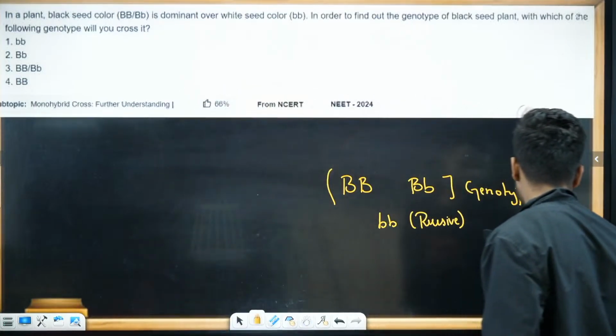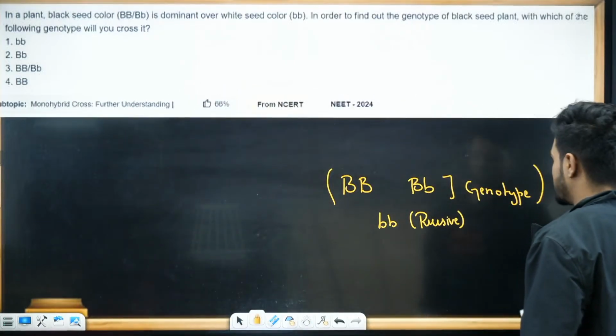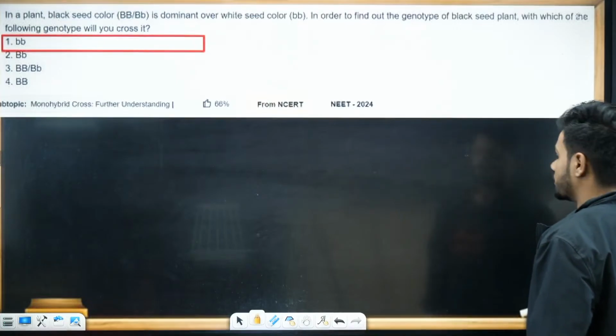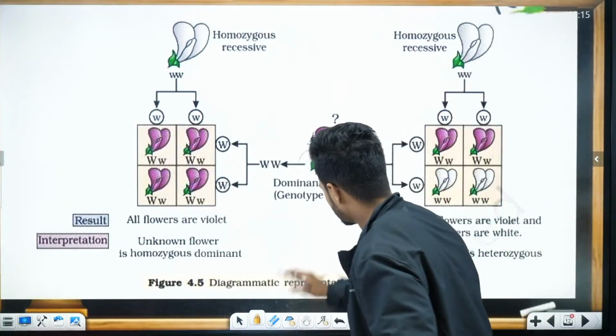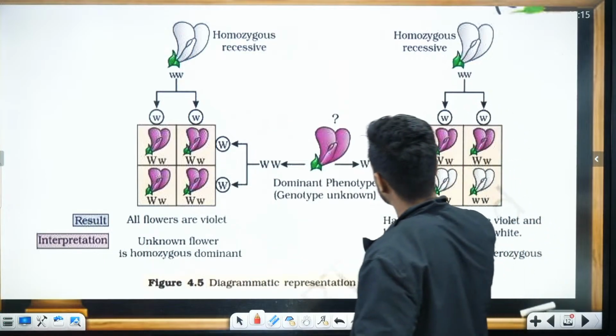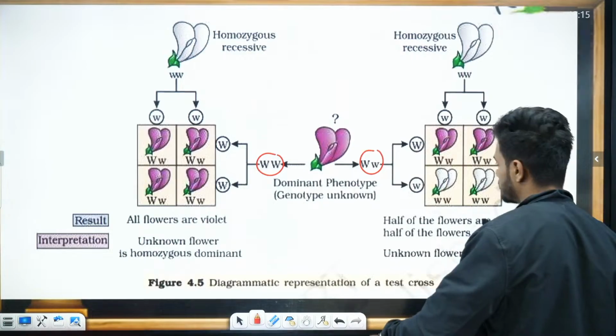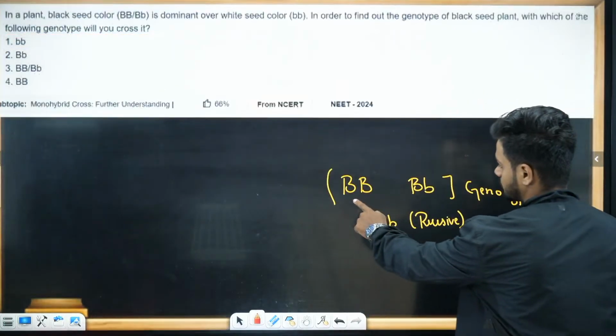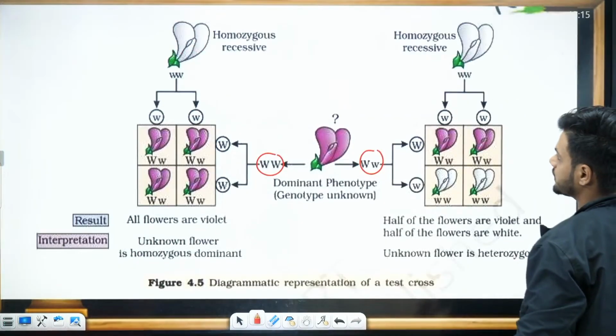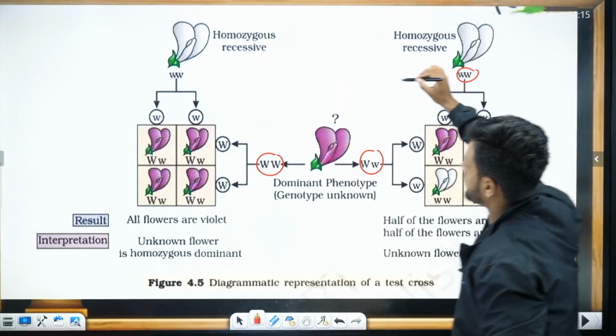So what is the answer? The double recessive parent is going to be small b, small b here. A similar example is given here also, students, with the two genotypes capital W, small w. Similar to what we learned here. Now what do we do in the test cross? In the test cross, we take the recessive parent.